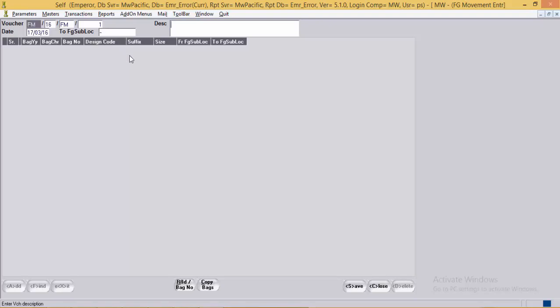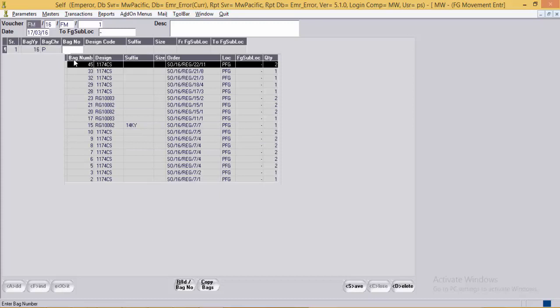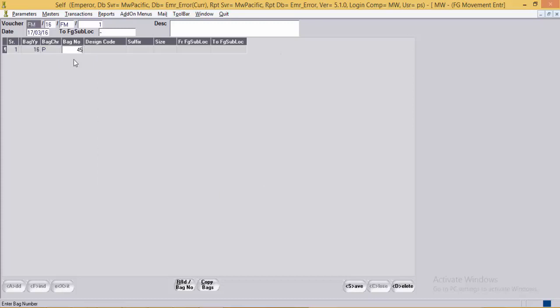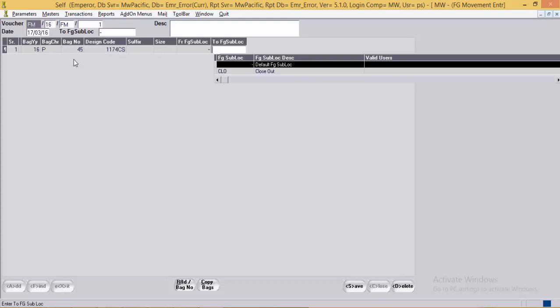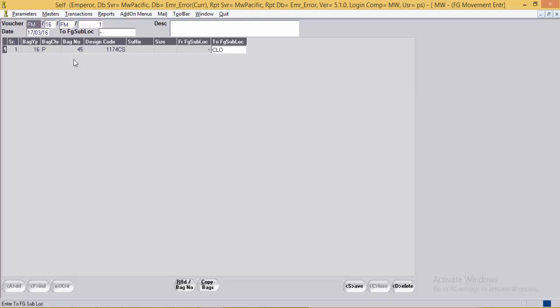The description for the voucher will specify a bag number over here, which needs to be moved to another sublocation. Now this bag will be moved to the closeout location.